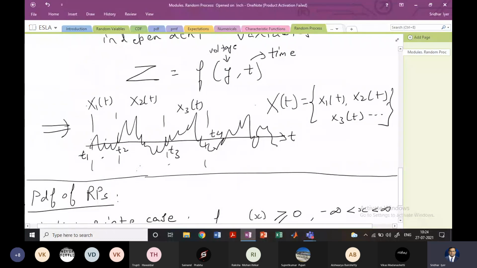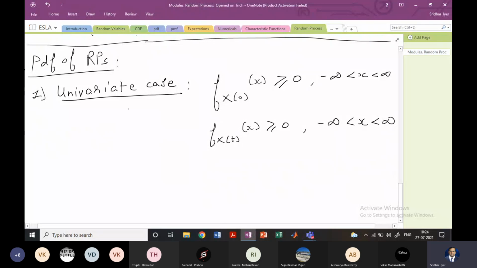Now what are these samples? The first sample is x1(t), which is between T1 and T2. The second sample is x2(t) between T2 and T3, and so on. So we can take samples from this collection. Coming back to these equations, what does this first equation, fX(0) of x greater than 0, imply? It means that when you take this sample function, the value of the sample function at t equal to 0, that's why I've put 0 here, that's how we are defining the PDF, is always going to be greater than or equal to 0.